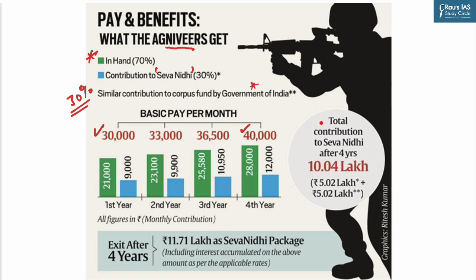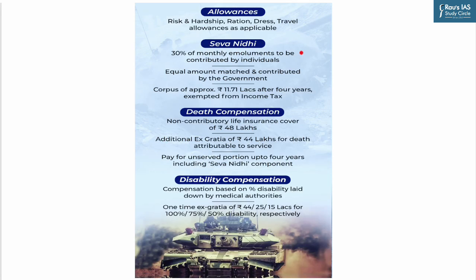Now the total contribution to Seva Nidhi after 4 years would be around 10.04 lakh plus the interest. So a soldier who is leaving the army after 4 years will get a lump sum amount of 11.71 lakh as the Seva Nidhi package, and this amount will be tax free. Several other benefits are as follows. Soldiers will be provided with various allowances including risk and hardship, ration, dress, and travel as applicable to the nature of their duty. You already understood what is Seva Nidhi, that is 30% of monthly emolument will be contributed by the individual while an equal amount will be contributed by the government.